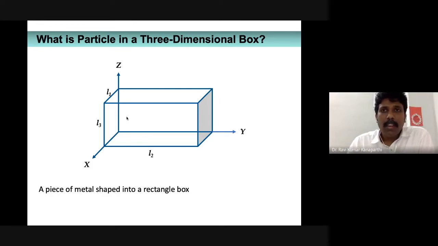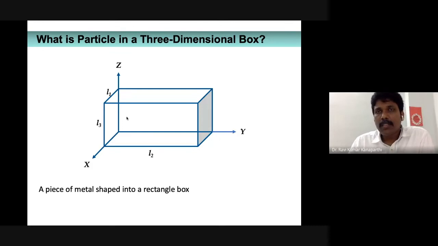But for the sake of simplicity, we don't consider all the electrons within the metal. We consider only one electron, and we just mold the piece of metal sheet and shape it into a rectangular box. So that is what I refer to as the particle confined to a three-dimensional box.